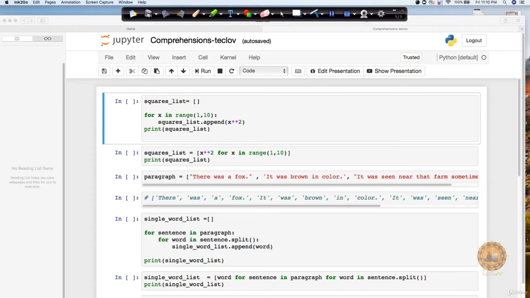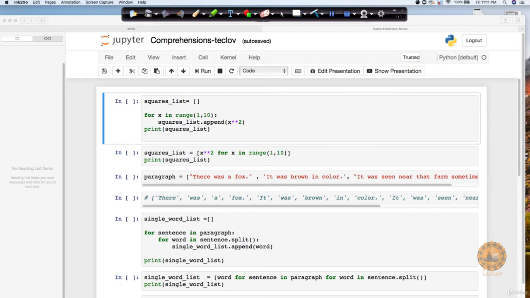One more advantage of comprehension is that it can give you optimizations as well. It can give you some performance benefit. One of the major problems with your for loop is that it runs sequentially. So if you have a huge loop, you have to spend a lot of time finishing it because it will go in a sequence. On the other hand, comprehension tries to take it in parallel, so it will do things in parallel and thus give you a performance benefit. So wherever possible, try to use comprehensions due to these reasons.